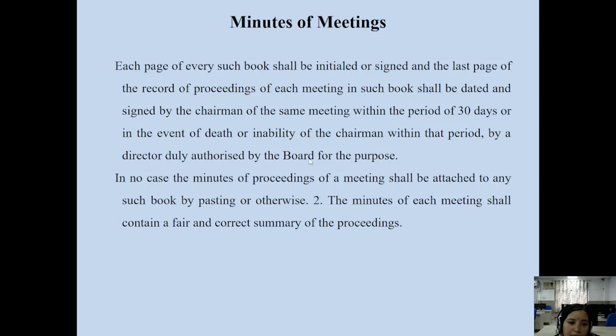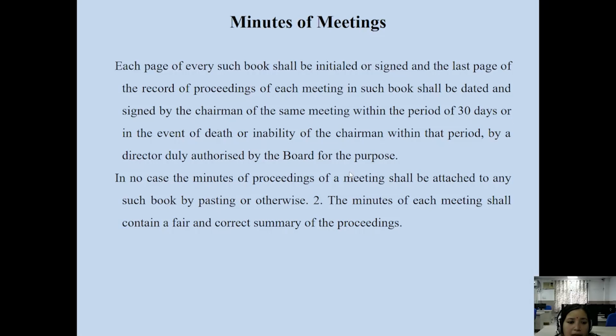That person must be authorized by the board of the company to sign on behalf of the chairman. If the chairman is not present personally due to death or is not in a condition to be present, his health does not allow it, he can, with the approval of the board, appoint a director to sign the minutes of the meeting within a period